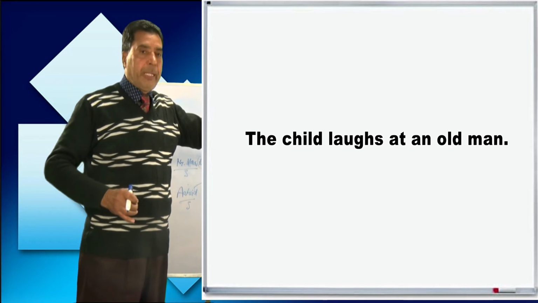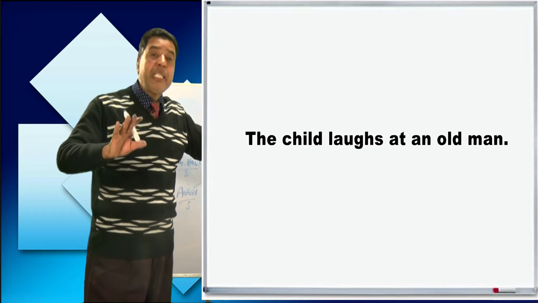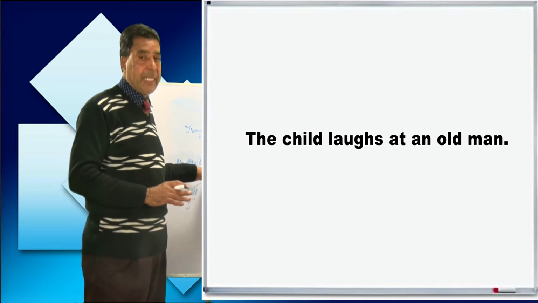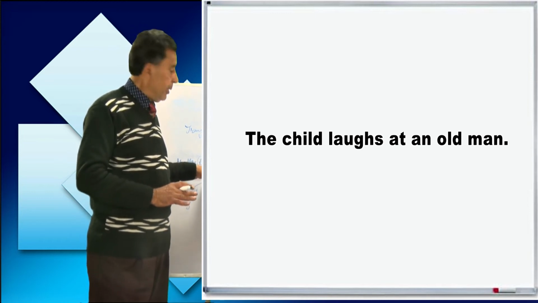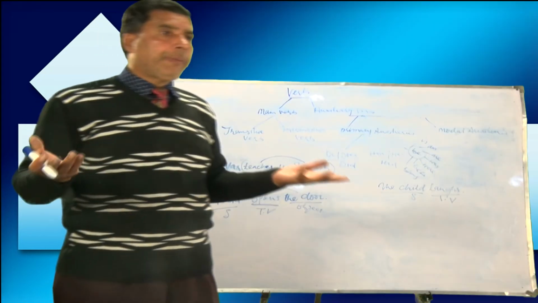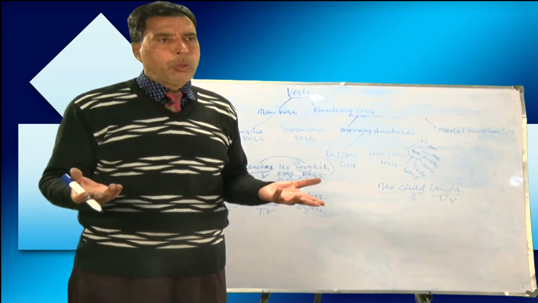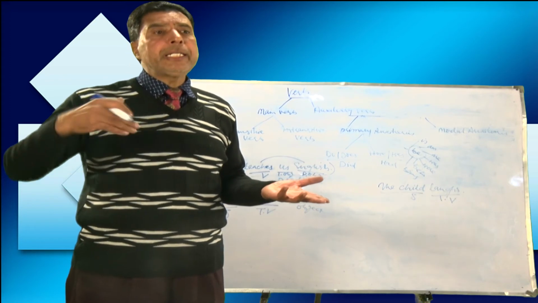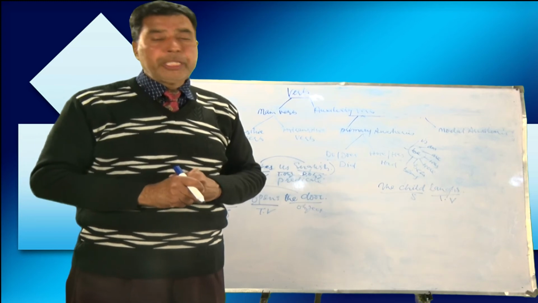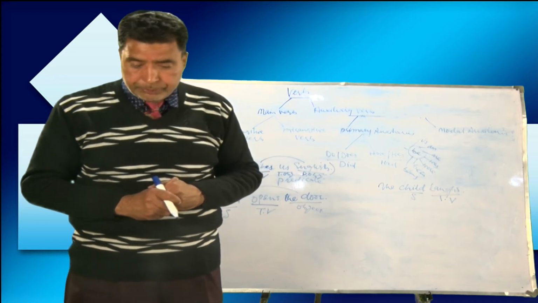It does not need any object. When a verb does not need any object, it means the verb is intransitive. When it needs an object to complete its sense, do you understand? Yes, the verb is transitive. Okay, the door opens. If I say the door opens, but who opens the door? We do not know. It needs something more. When it needs something more, it means the verb is transitive.